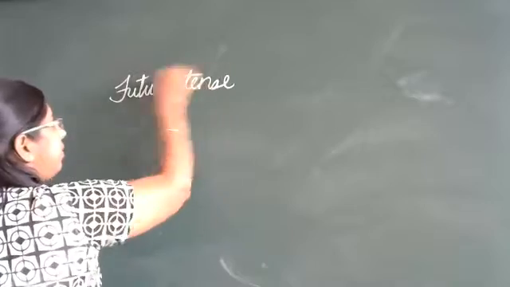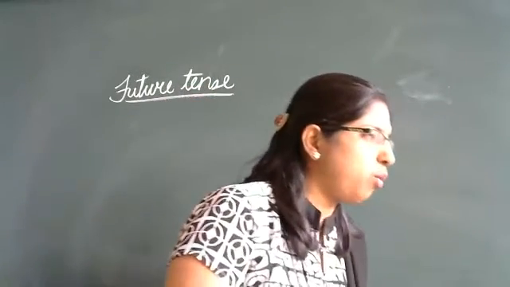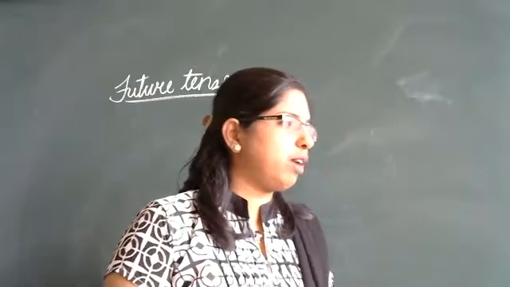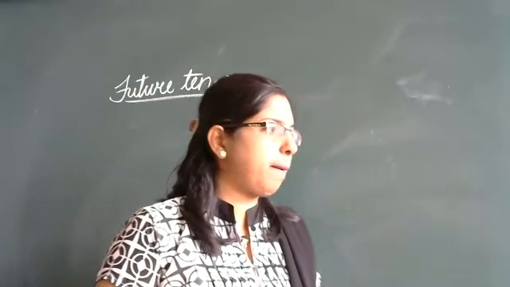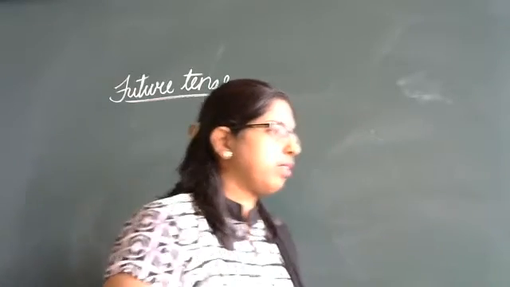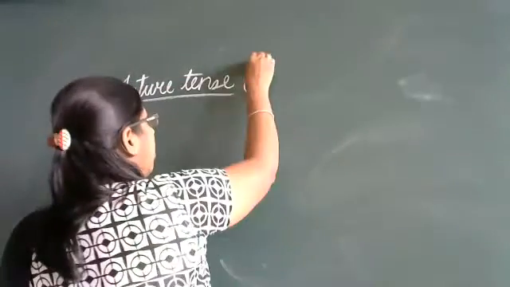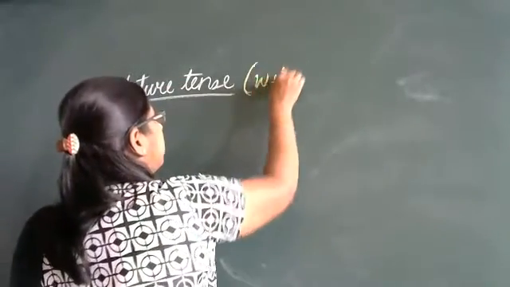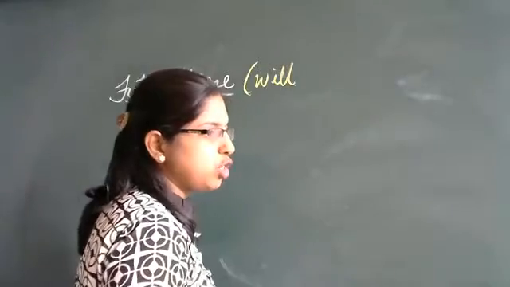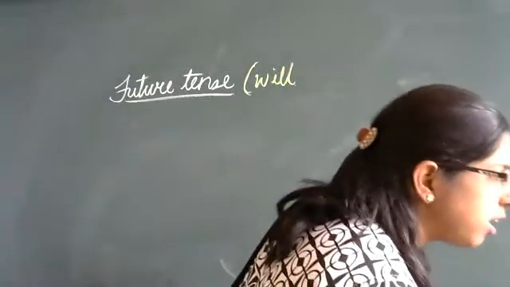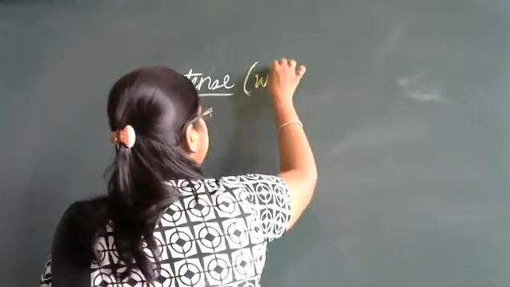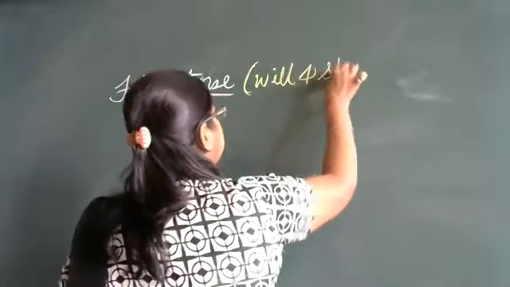Can anyone tell me? Yes, Shreyas. Will. Okay, very good. One more. Will and what? Shall. Yes? Very good. Will and shall.